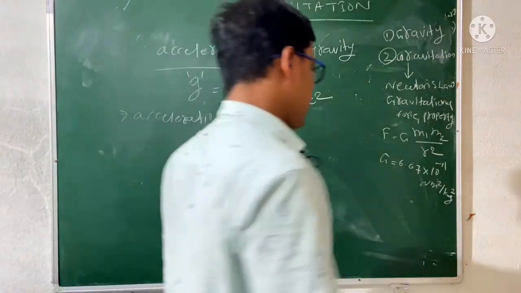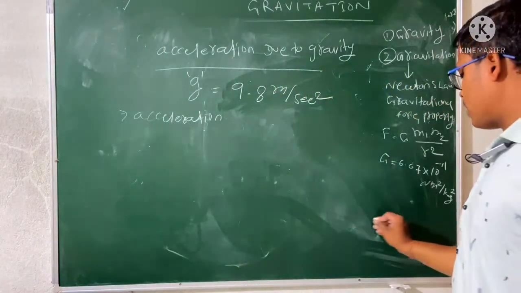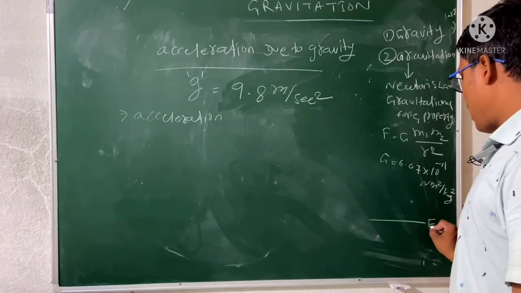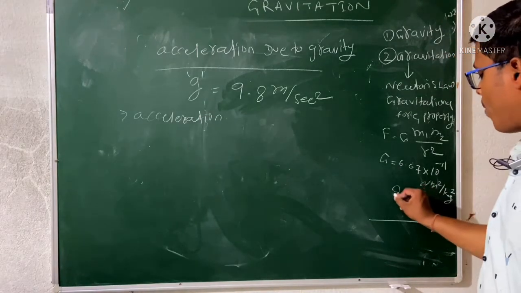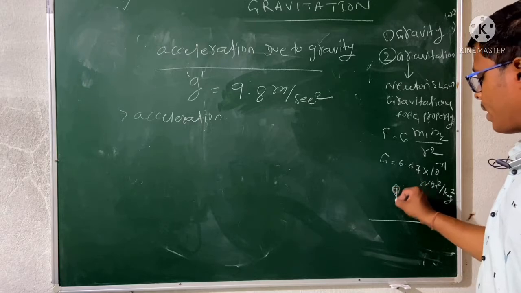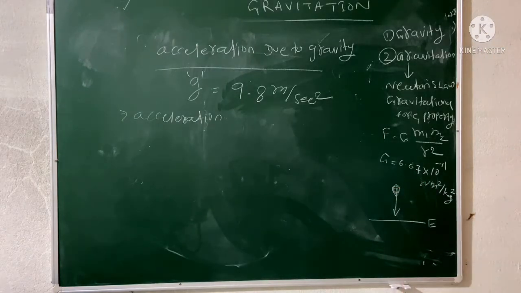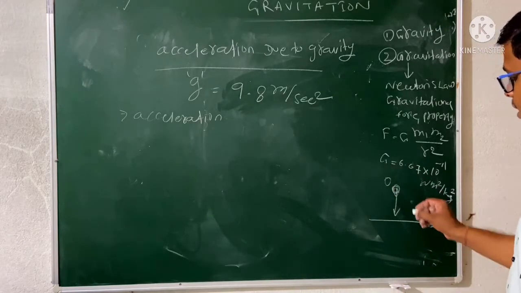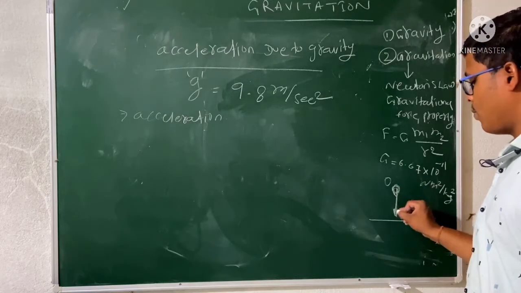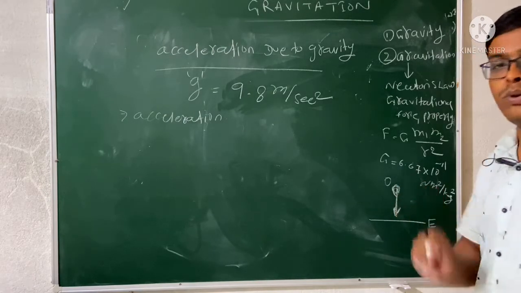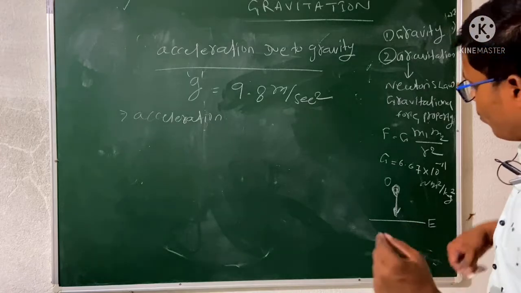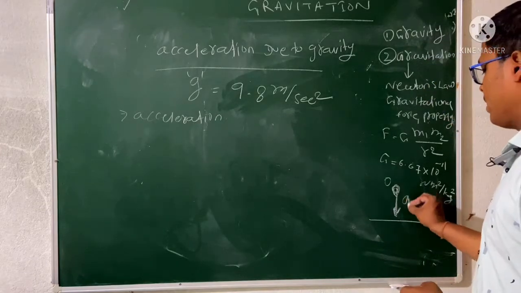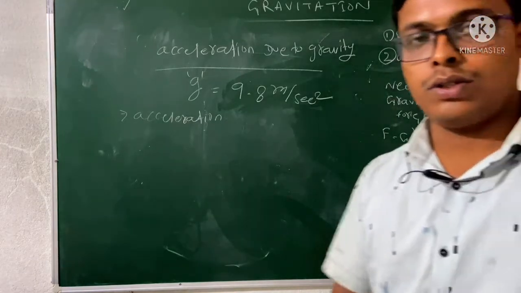Again, we have seen now that if this is the earth surface, and we drop an object, right, so this is the object. If you drop an object, then it automatically moves downward. So with which acceleration it is moving, that is known as g, acceleration due to gravity.